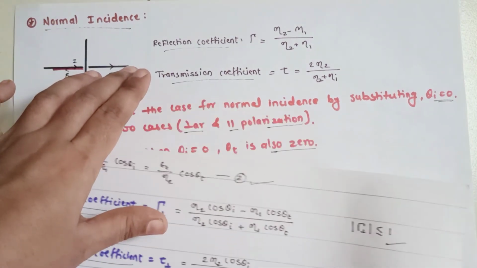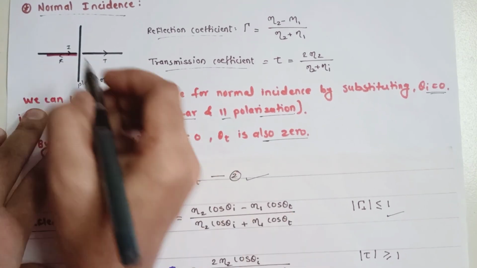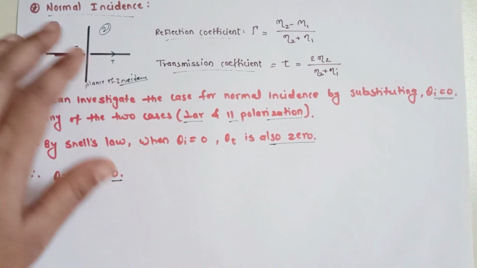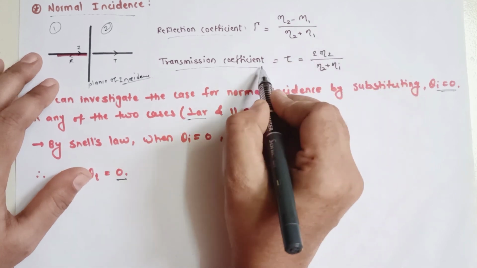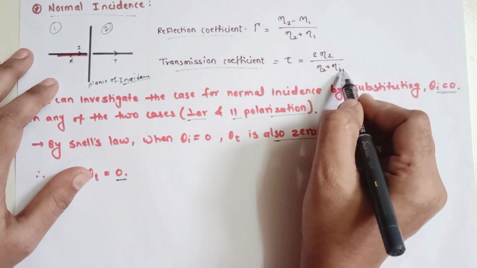So what remains here is n2 minus n1 only, the refractive indices for medium 1 and medium 2. So the equation will be n2 minus n1 over n2 plus n1, whereas for the transmission coefficient you will get 2n2 divided by n2 plus n1.